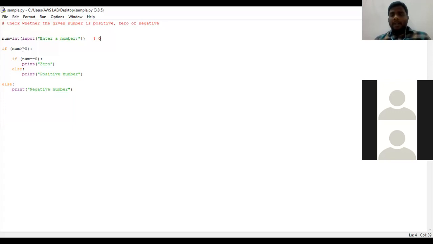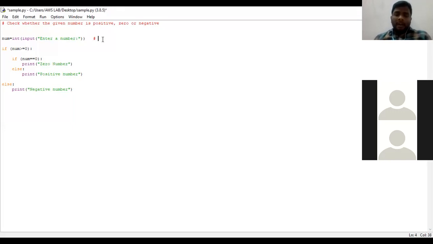True, right? Now it enters into the inner if condition. So num in the sense 0. Is 0 equal to 0? Condition is true, right? Then the output will be 0 number.